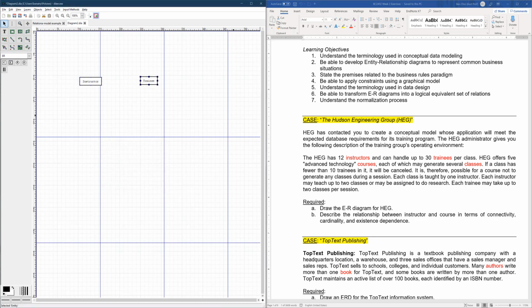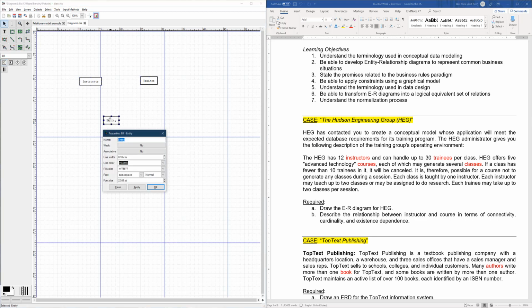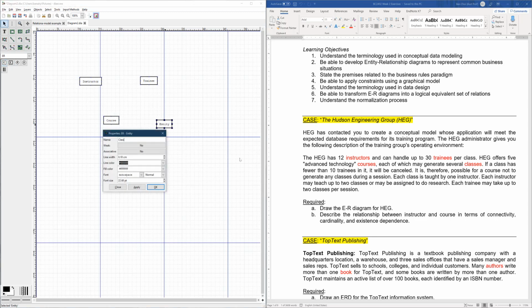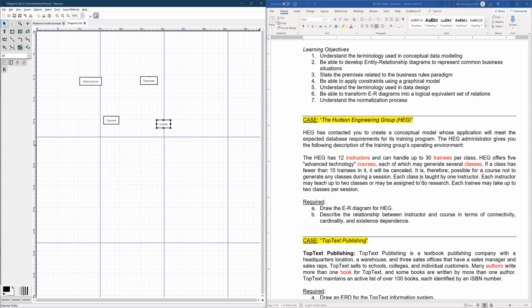Okay, so very likely there's going to be some relationship between them, and this company offers 5 courses. So course is very likely to be an entity as well. It's course, which is singular, and for each we generate several classes. So very likely we'll have class as another entity. If a class has fewer than 10 students, then it will be cancelled. So very likely this is the minimum condition for a class to be held for a course. It is therefore possible for a course not to generate any classes during a session. So precisely this is what we are saying.